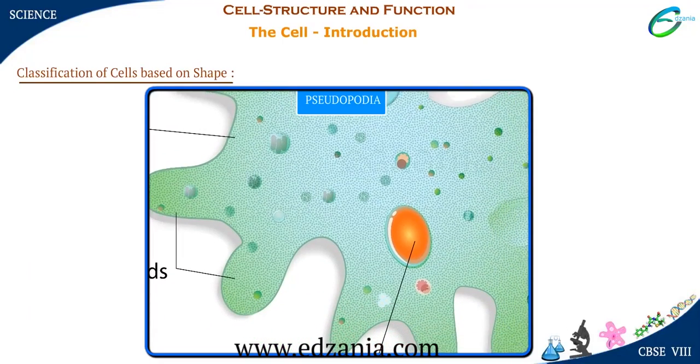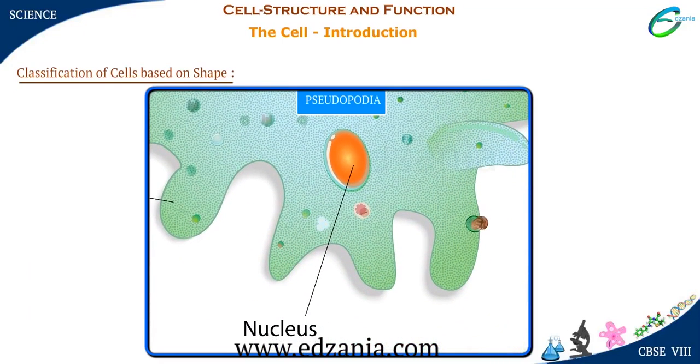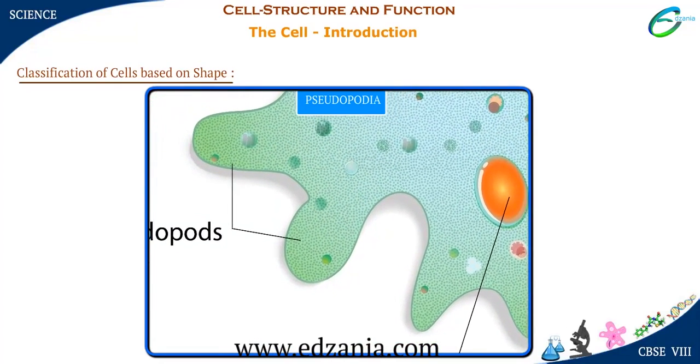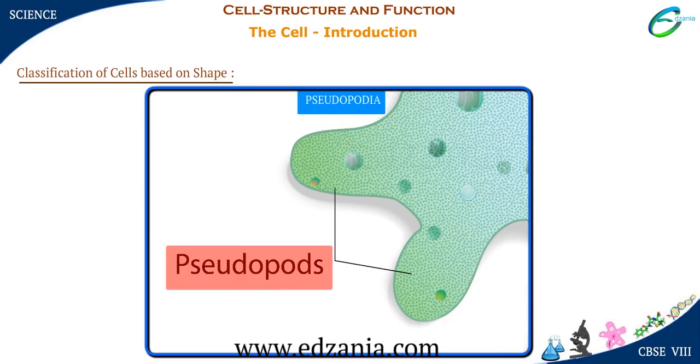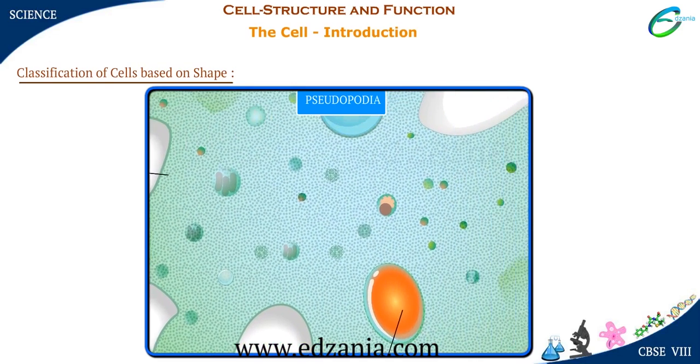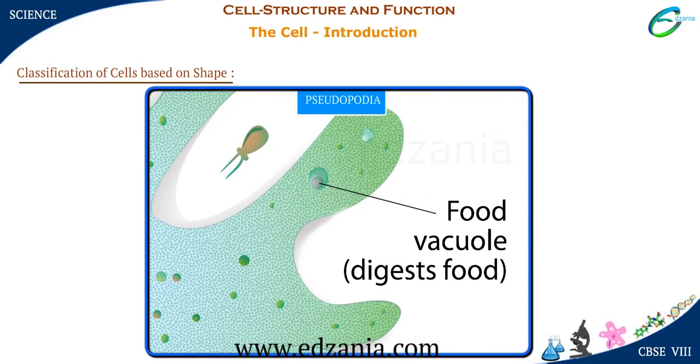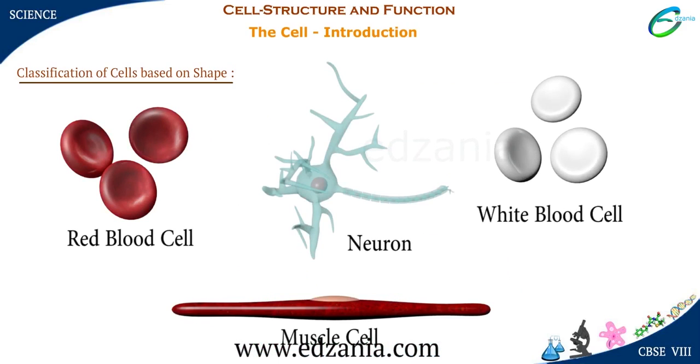Projections of various lengths are produced out of the body of the amoeba. These projections are pseudopodia. Pseudo means false and podia means feet. These help the amoeba move and capture its food. In multicellular animals, different cells have different shapes. The shape of the cell is determined by its function.